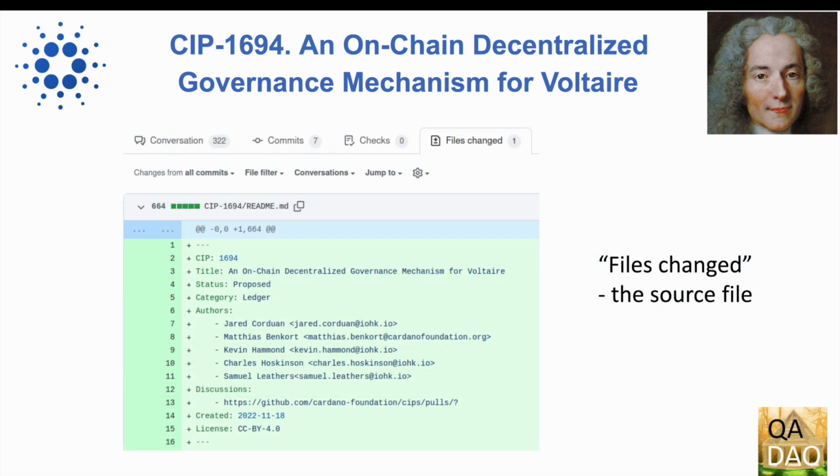The Files Changed tab contains the source file of CIP-1694. Here can be found the raw markdown of the preamble that lists the CIP number, title, status as proposed, category as ledger, the location of discussion on GitHub, creation date in November 2022, and the type of Creative Commons license. The authors are listed as Gerard Gordon, Kevin Hammond, Charles Hoskinson, Samuel Leathers of IOHK, and Matthias Benkort of the Cardano Foundation.